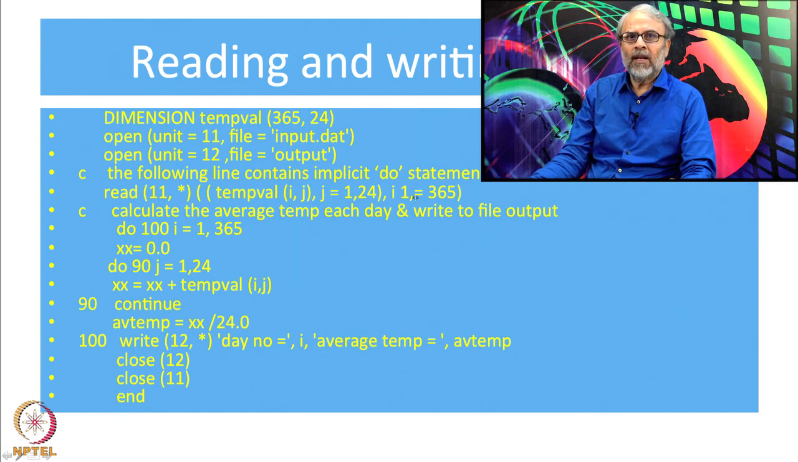exactly in one particular line. So, you will see that long ways of writing do loops, line numbers, everything is all taken care of by just this one particular line. It is a very compact line where in this one line I have executed both do loops and read the information from file 11. So, once I have this data, now I want to calculate the average temperature of each day and write the file to the output.